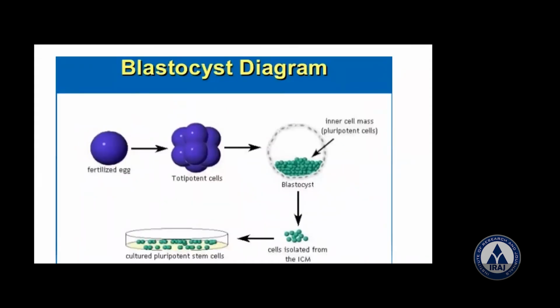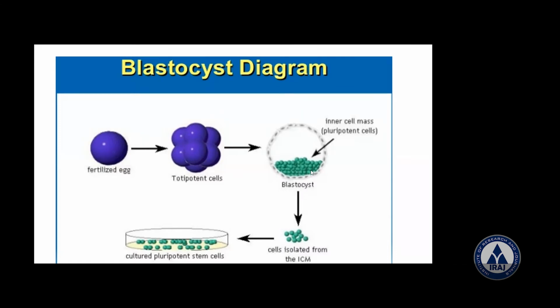Now after this one here, let us go to the next picture here. This is the diagram taken from the net here. This is the stage of the blastocyst here. After fertilization, all these things here. Now this is the blastocyst. From here you can see that cells are removed. And this one is called the inner cell mass. This is the area they are removed from. They are isolated. ICM means inner cell mass. And they are taken to culture, and called pluripotent stem cells. So pluripotent means they are capable of differentiating into one among the many cell types here. So this is from the inner cell mass in the embryo here. So this is the stage of the blastocyst here.